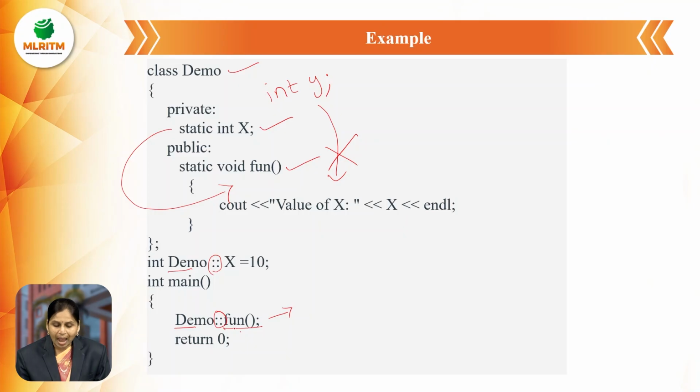So this function should be a static function, not a non-static function. Only if it is a static function do we use the class name and scope resolution operator. For example, here there is one more function, void show. Now it contains cout, and here I want to print welcome.